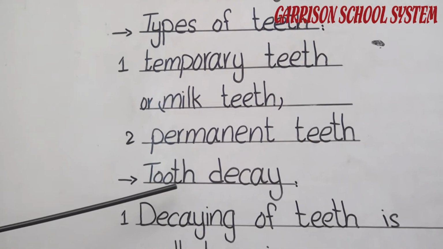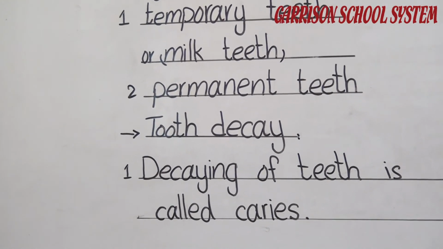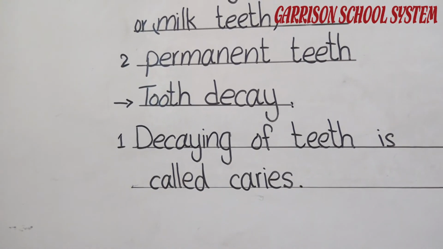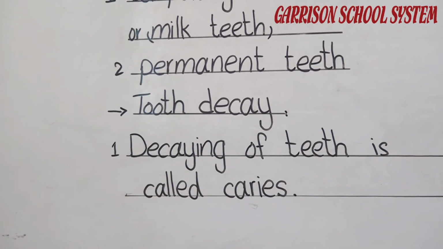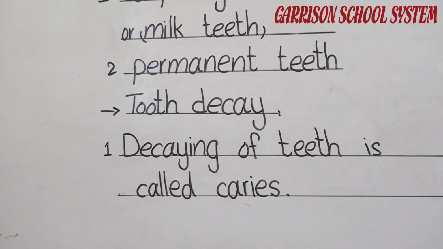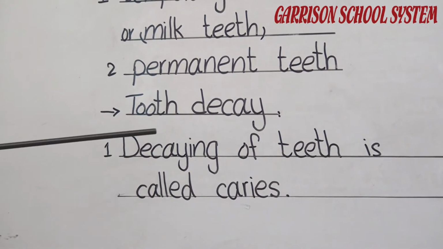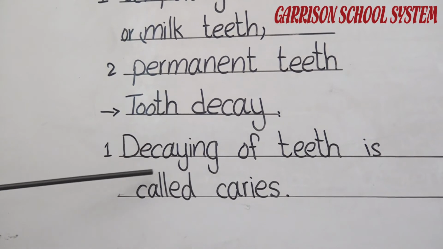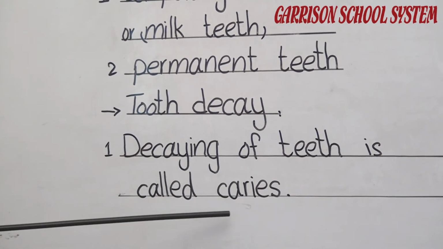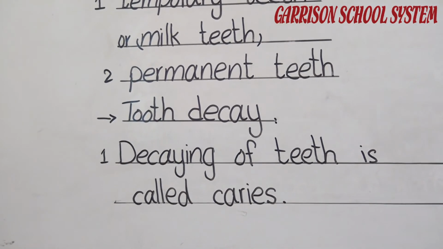Next one is tooth decay. You know that teeth are very important in our life, in our eating. They help us chew our food. Without teeth, we can't chew our food properly. We can't eat food properly. So we need to take care of our teeth. If we do not take care of our teeth, they start decaying. Decaying of teeth is called caries. Decaying of the teeth is called caries.